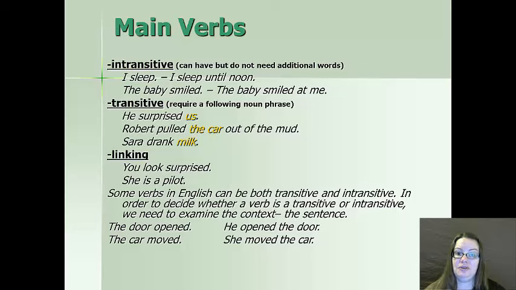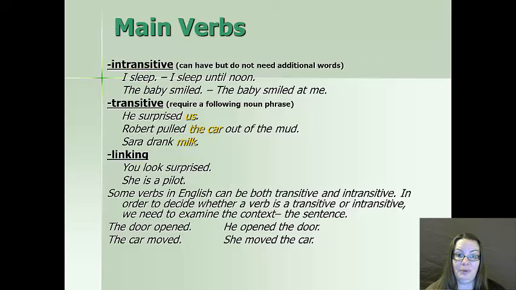Intransitive verbs are verbs that can have but don't need some sort of object to come after the verb. So I can say, I sleep. I can also say, I sleep until noon. Both are correct. Transitive verbs, though, require a following noun phrase, so some sort of object phrase. He surprised us. We couldn't just say, he surprised.